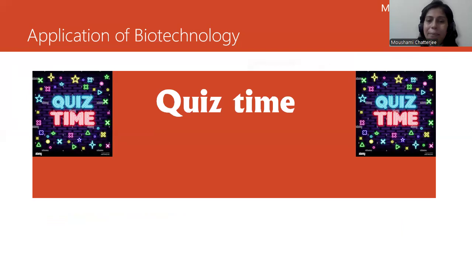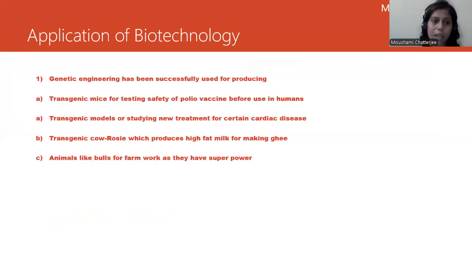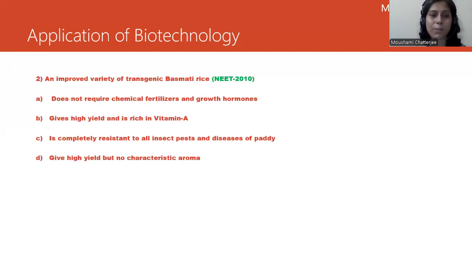So now we have quiz time. Let's go through the quiz now. The question says, genetic engineering has been successfully used for producing transgenic mice. Option A, transgenic mice for testing safety of polio vaccine before use in humans. Option B, transgenic models for studying new treatments for certain cardiac diseases. Option C, transgenic cow Rosie, which produces high-fat milk for making ghee. And option D, animals like bulls for farm work as they are superpowered. The correct answer is transgenic mice for testing safety of polio vaccines before use in humans.